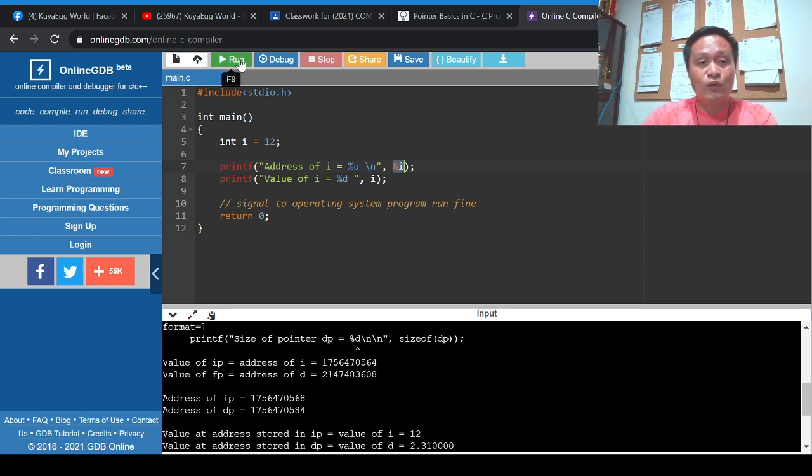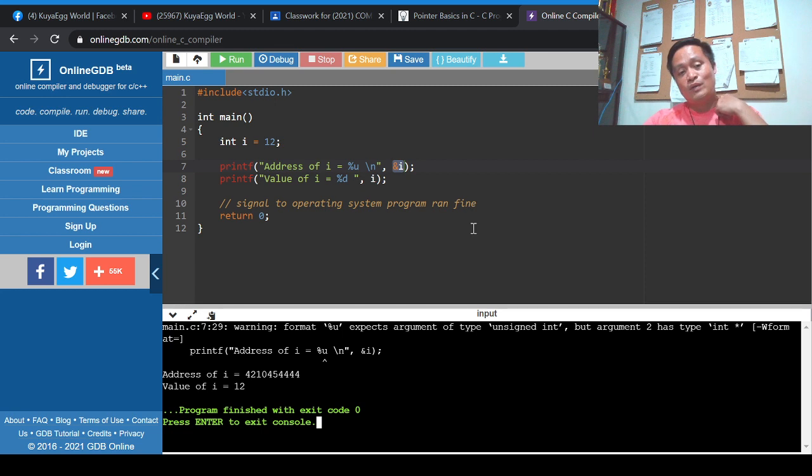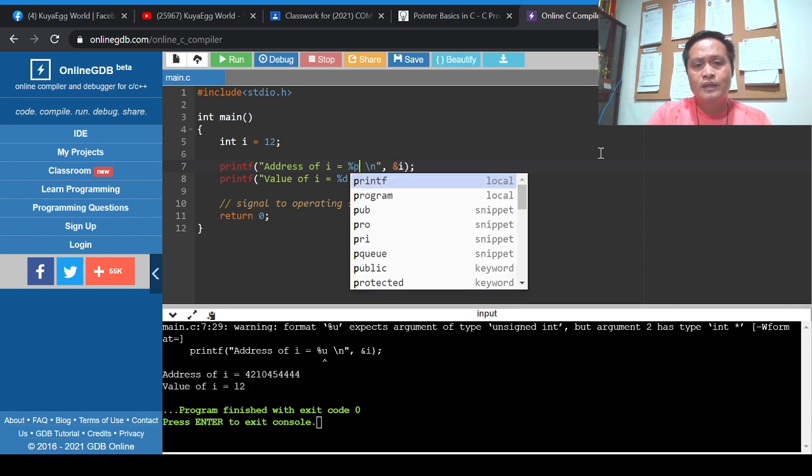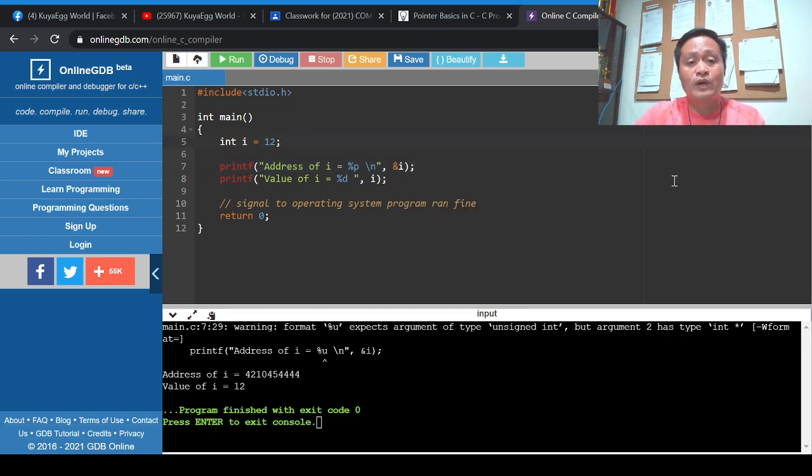So when we are going to execute this program, this is actually the result. We have some errors. Actually, we can change this to %p, it's still the same. It stands for positive integer, because like I said, we are not allowed to have a negative address here.